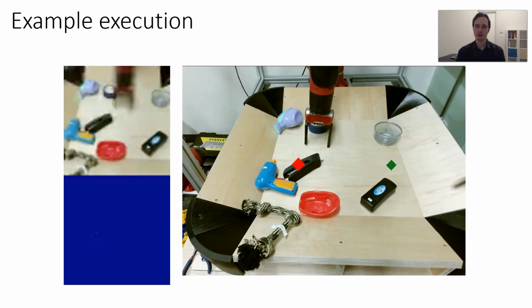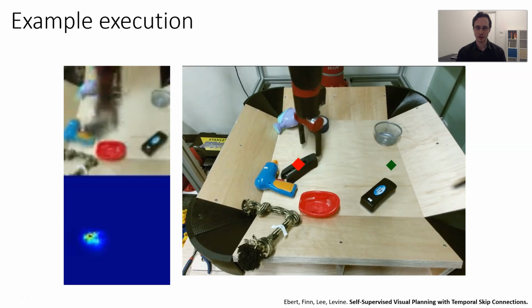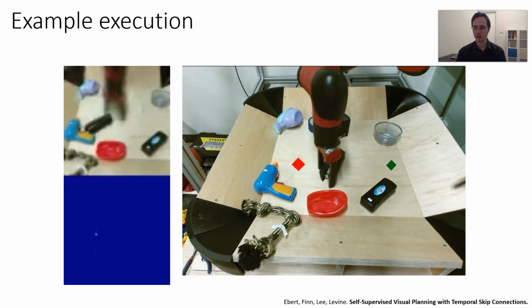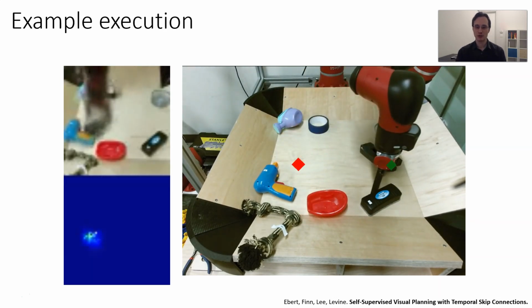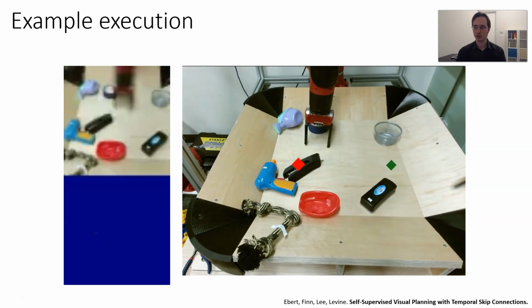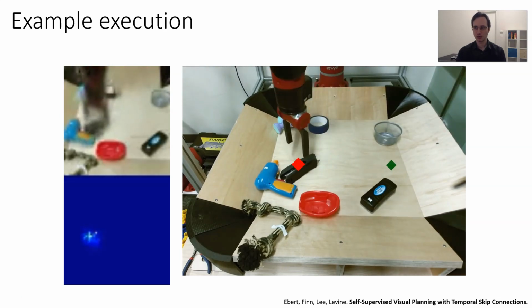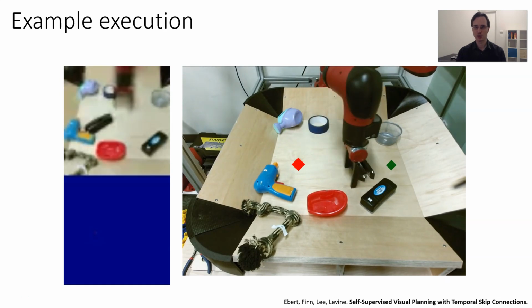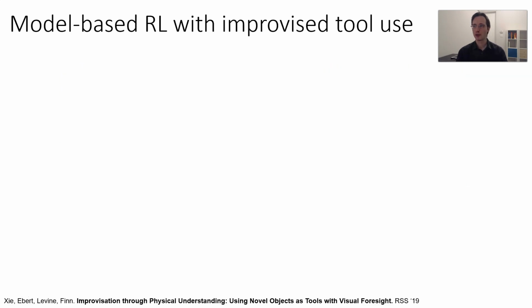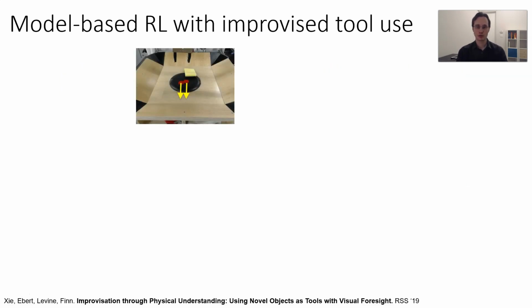We can give it a task by selecting a point in the image and telling the robot where that point needs to go. And the robot will plan the path. Its model will predict what will result. Here it predicts that the stapler will move along with the hand. And when we actually run it in the real world, it in fact performs the task successfully. The basic model-based RL recipe is exactly the same as before. It's a combination of MPC, cross-entropy method for planning, and a predictive model, which in this case just happens to predict images.